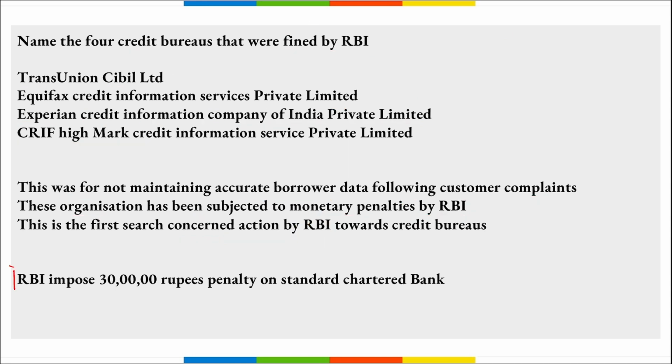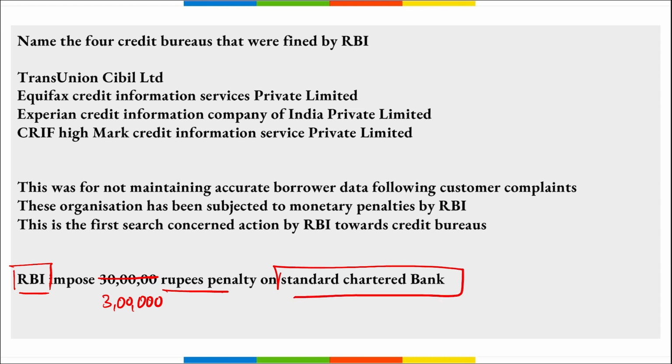Then apart from this, remember, RBI imposed a 3 lakh rupee penalty on Standard Chartered Bank. This is for the non-compliance with certain provisions of the RBI's Know Your Customer directions that were given in 2016. So remember these 4 credit bureaus that were fined by RBI and the amount that they were fined, because in the exam sometimes options can be given 4 ways, and in each option the fine amount and the credit bureau will be mentioned, and among them one will be wrong and it will be asked which among the following is incorrect.